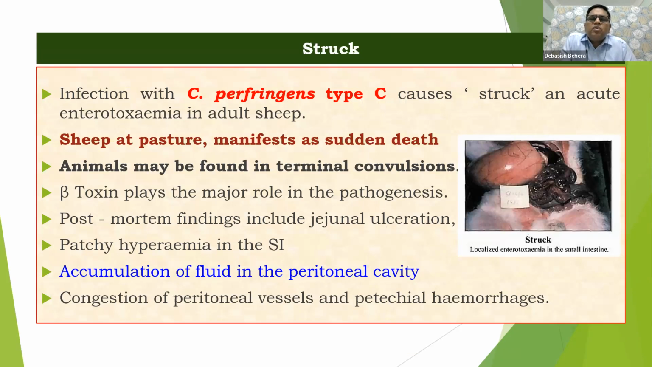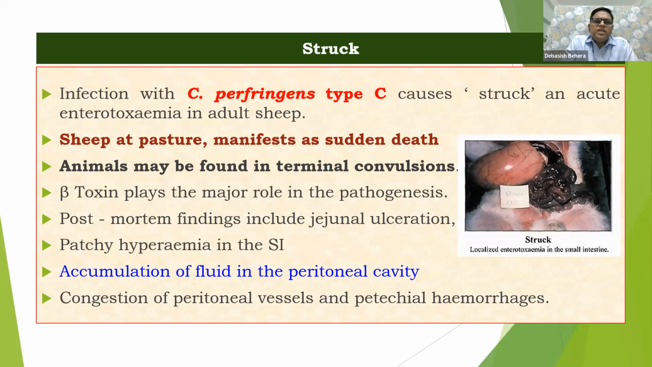Then we'll discuss something about struck. Struck, as we all know, has Clostridium perfringens type C as the causative agent. Sheep at pasture will most of the time die on the pasture itself. Immediately we will say in the morning it was good, but just after 1 hour, you will find the dead body on the pasture land. So this is a very peculiar condition. Animals may be found in terminal convulsions. So just before death, we may get convulsions.